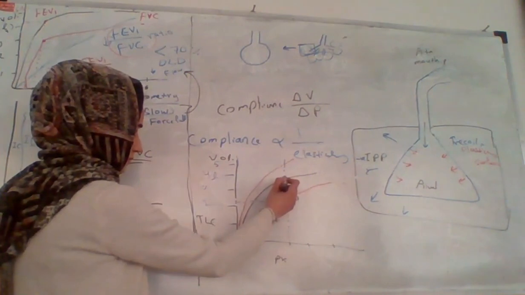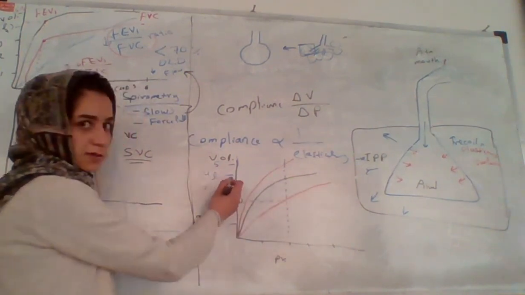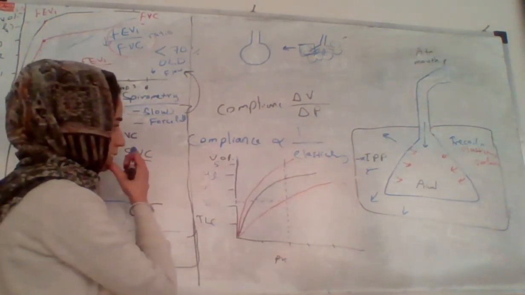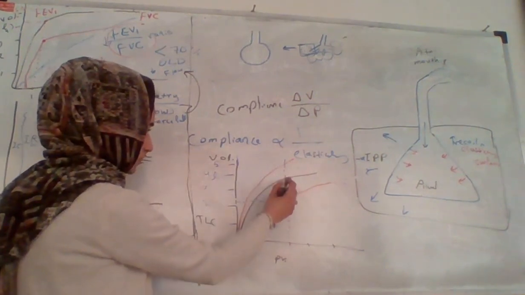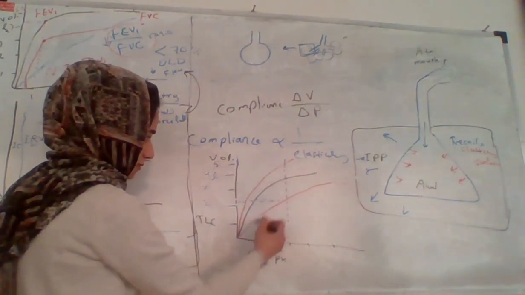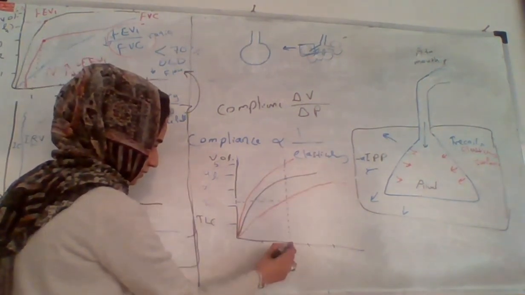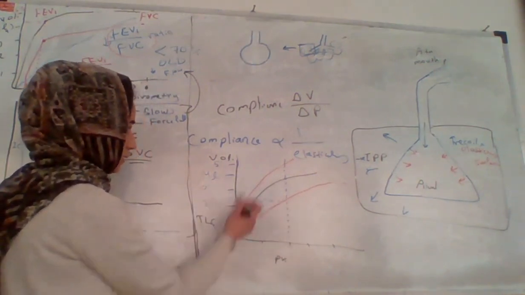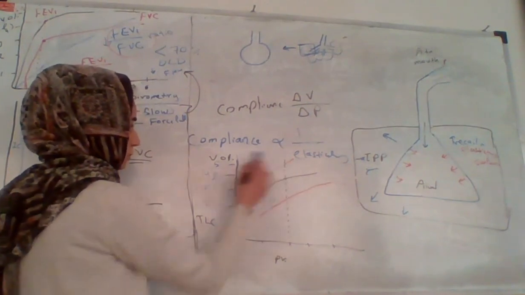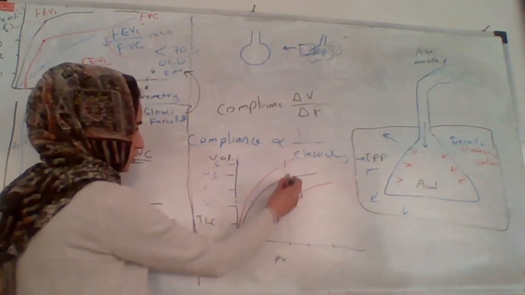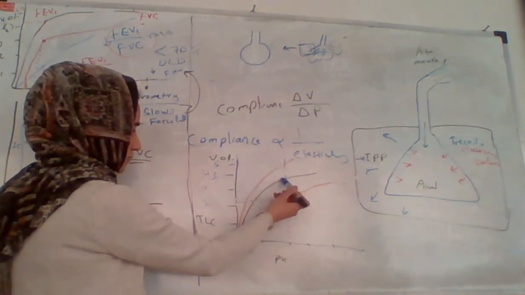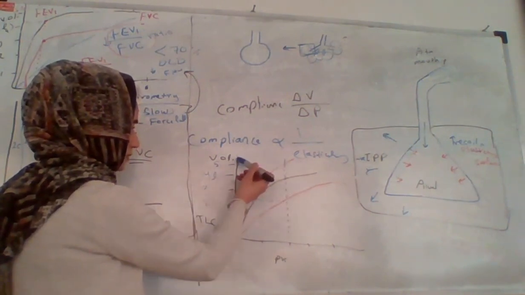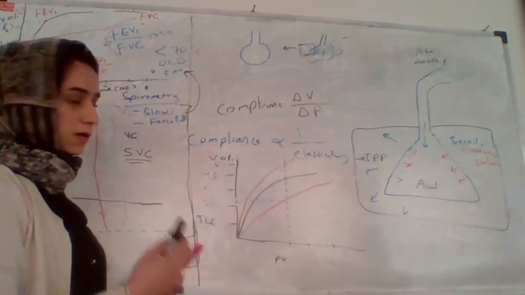You can see that at this pressure, 4 liters can enter the normal lung. What about the person with this lower curve? You can see that at the same pressure, only 2.3 liters can enter the lung. What about the person with the high compliance? With the same pressure, the normal person's 4 liters will come, while in this person about 5.3 liters will come, or even more.